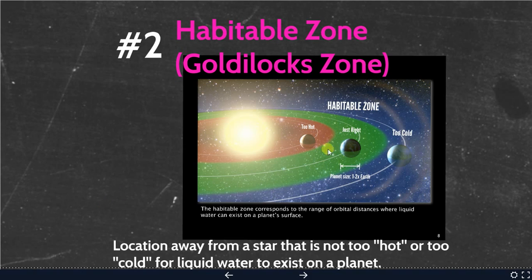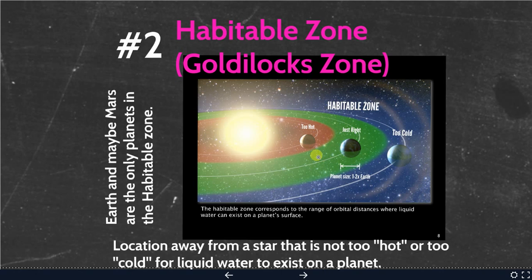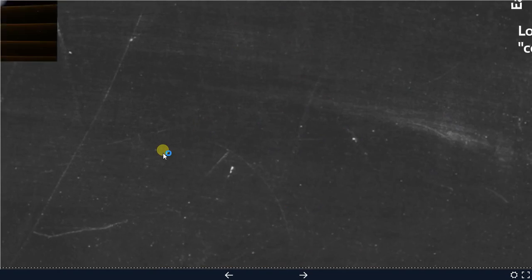If you look here, this is an example of a zone scale. It's not to size at all, but we have a star here. In this area here, it's way too hot. In this area in the solar system out here, it's a little too chilly. And right here in this green zone, that's what we're calling the habitable zone. That area is just right. So Earth and maybe Mars are the only planets in the habitable zone in our solar system.